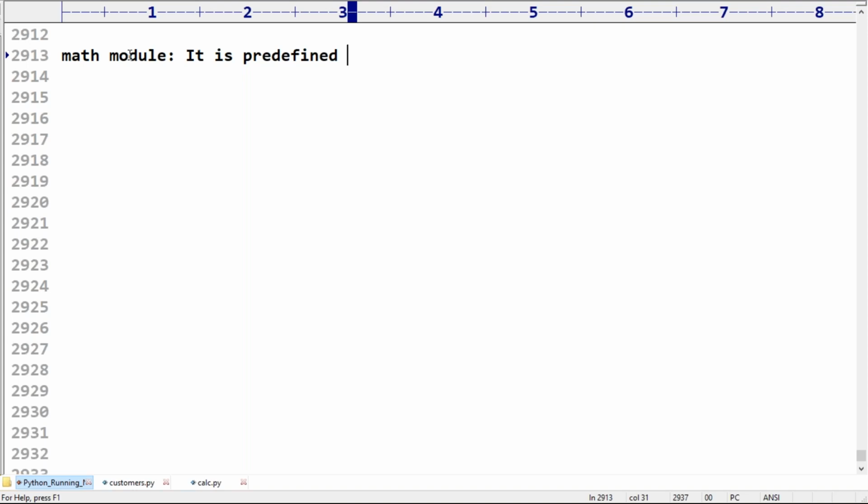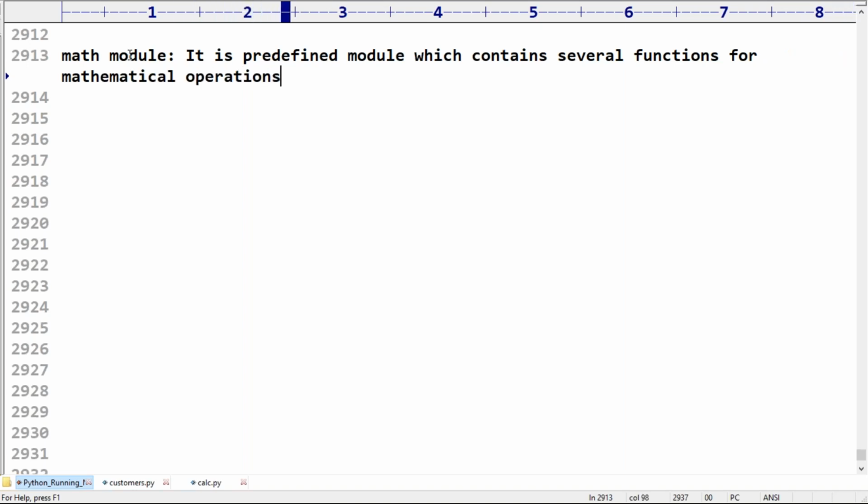Calci is my own module, I wrote it on my own, but the math module is a predefined module which contains several functions for mathematical operations.